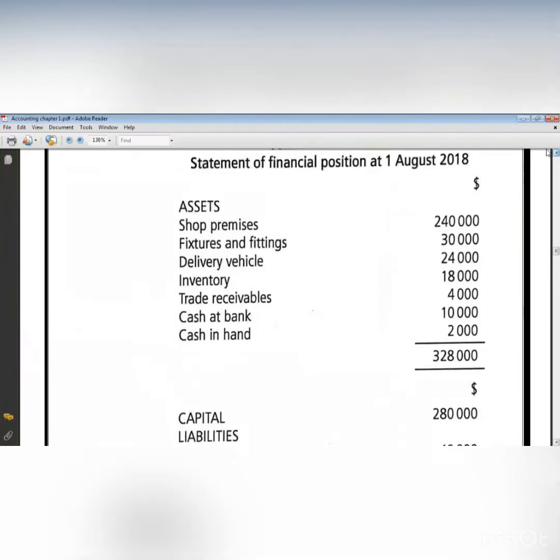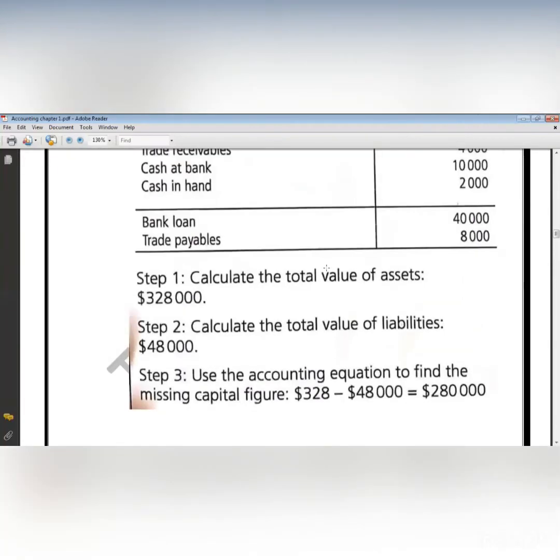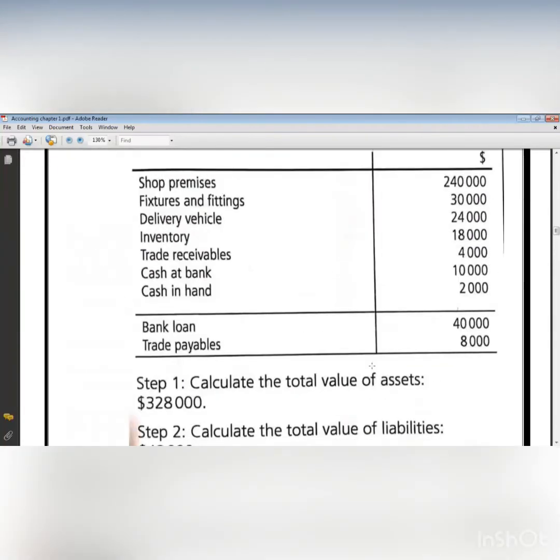First, I will write the name of the company, Jones General Store, and statement of financial position at the date that he gave to you. And actually, this heading will be required in your exam. I have to start by writing assets. All the assets should be written. So I will copy all the assets from here with their figures.